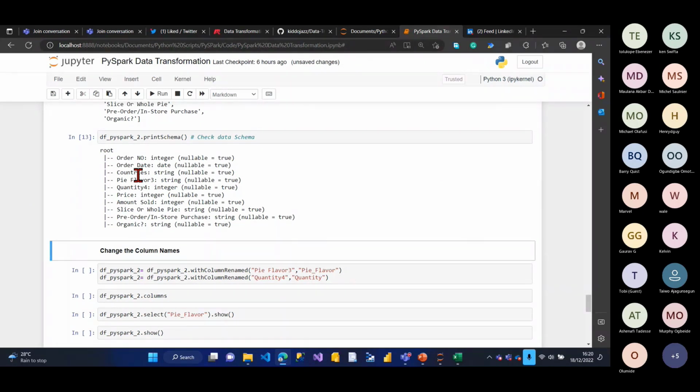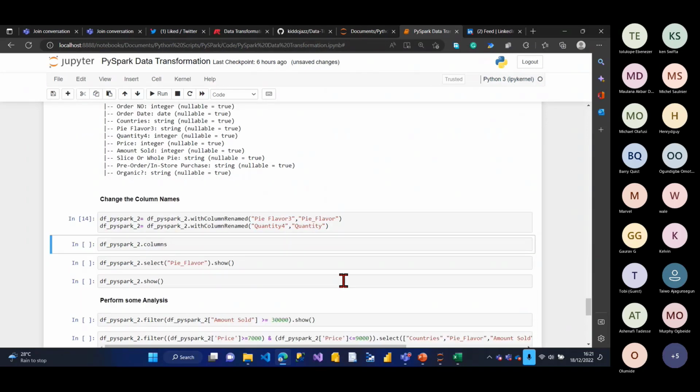So you can actually do that using your Power Query. I say, okay, drop column. So it's the same thing I'm actually doing with my PySpark. I can also change some column names, like you can see this one shows me pi underscore flavor 3. The issue with this is, if I take it to a data frame and I'm running a SQL on it, it will be giving me an error. So I have to remove the space and also change the name. So I can just shift run this, okay?